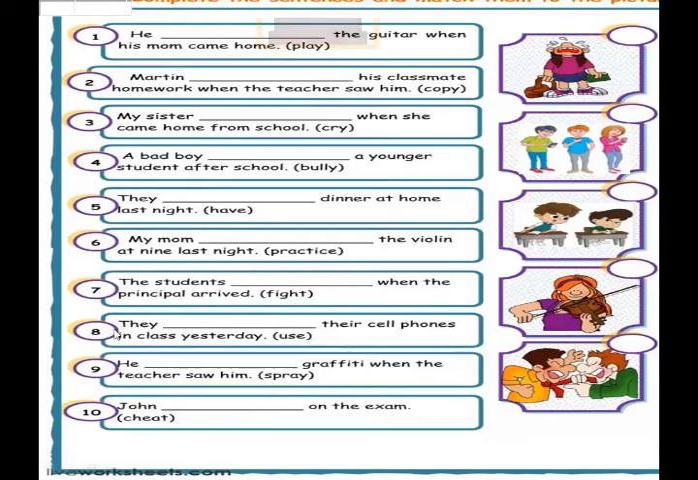Sentence number 8. They dashed their cell phones in class yesterday. Use. Number 9. He dashed graffiti when the teacher saw him. Spray. Okay. John dashed on the exam. Cheat. Students, take a screenshot of this exercise and do it in your copies. Understand? Now, I am moving towards the next exercise.